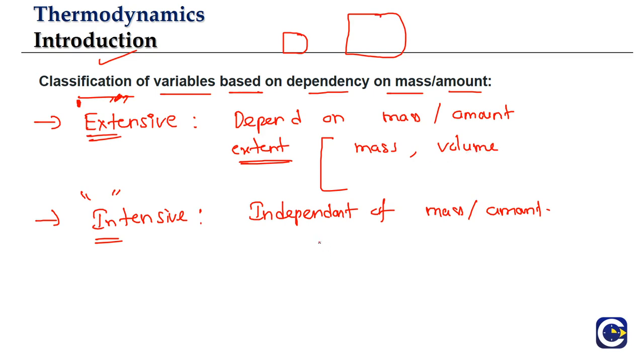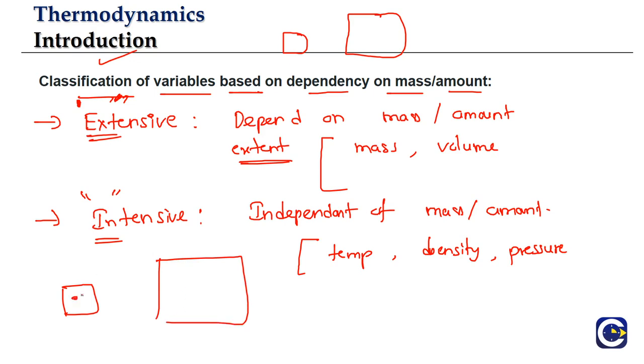If you look at something like temperature or density or pressure, some variables like this don't depend upon the mass. Why are we saying they don't depend upon mass? Look at it. If you take either this much amount of gas or this much larger amount of gas, the temperature is going to be the same. If we assume it is open to the atmosphere, the temperature is maintained the same. Similarly, if you look at the density here or density here, it will be the same.